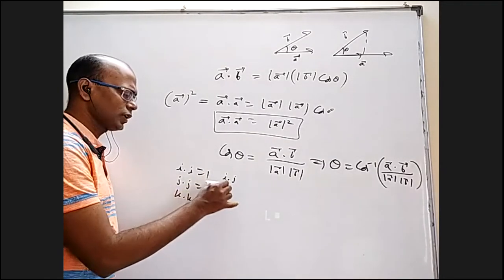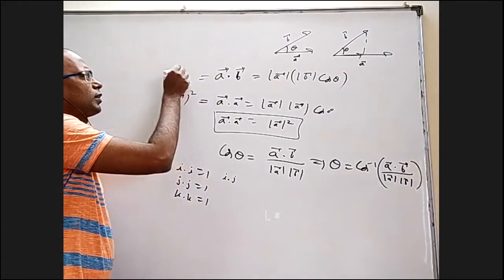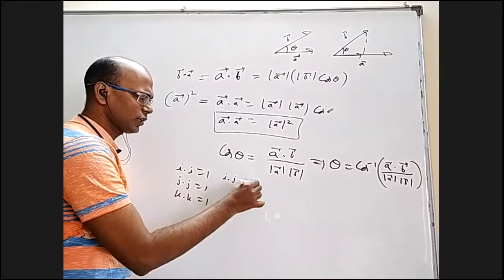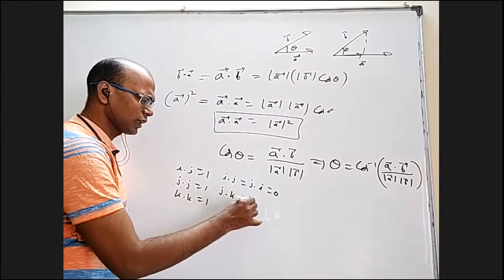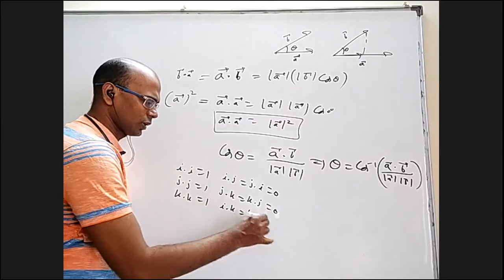And I dot J, and of course, one more thing, A bar dot B bar and B bar dot A bar both are the same. There is no difference. Whether you take I dot J or J dot I, they are 0 because they're perpendicular. J dot K and K dot J are 0. And I dot K and K dot I are 0.